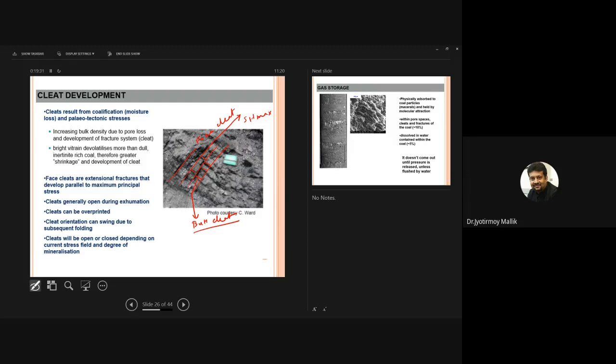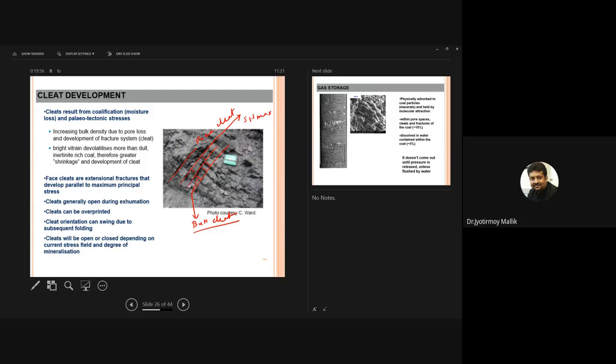Face slits are extensional fractures that develop parallel to the maximum principal stress. We talked about that. Slits generally open due to exhumation. So due to isostasy, what happens? The coal which forms maybe at a depth of hundreds of kilometers can come up to the surface, and while it comes up to the surface, it actually goes through stress relaxation.